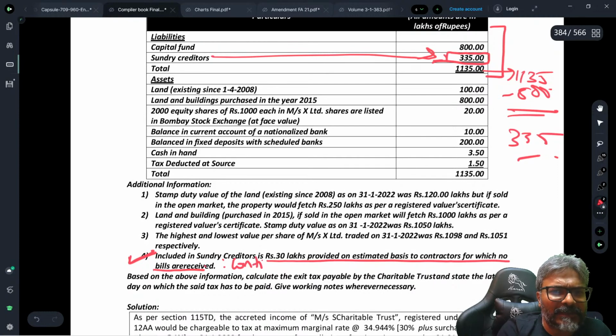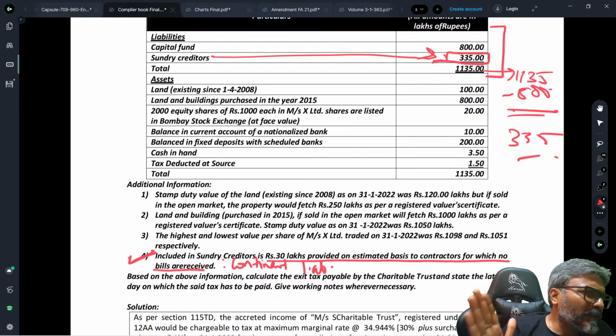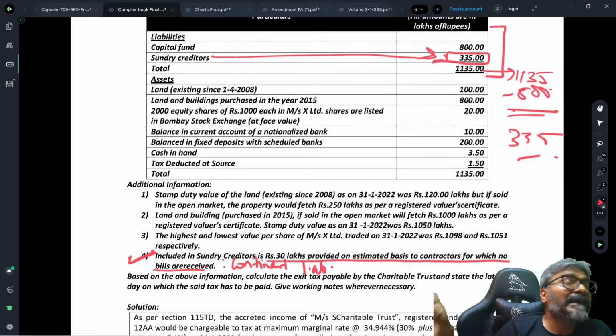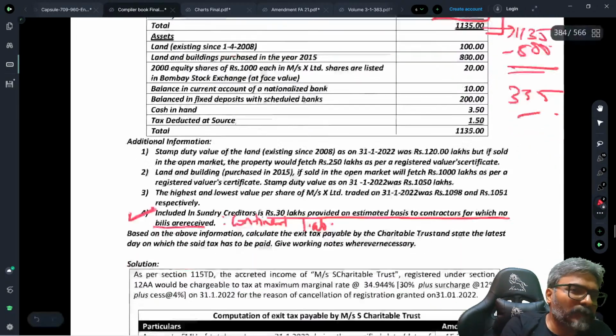Can I say, students, contingent liability? Can we say this to be a contingent liability, students? And the answer is yes. Why not, students? It is a contingent liability. So the bottom line, students, is this: this contingent liability that is there in front of us will be excluded, because contingent liability will not form part of the liability that has to be reduced. My only point is this. Please pay attention to the conclusion.